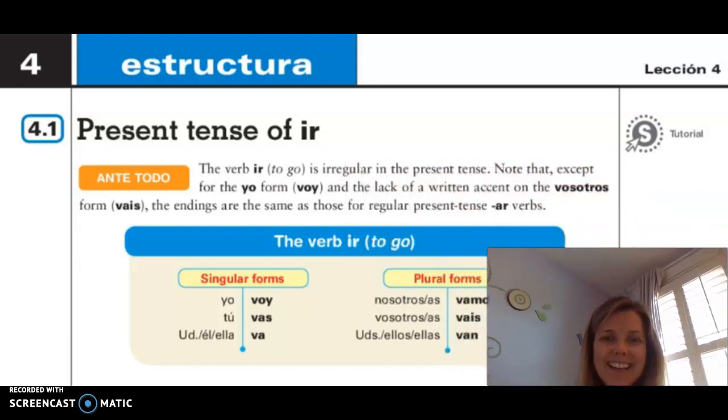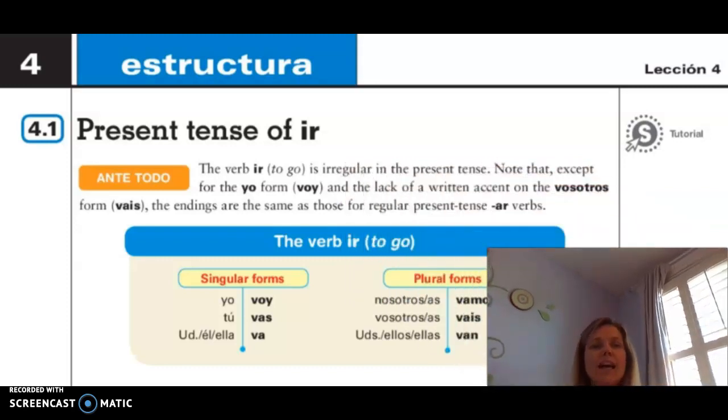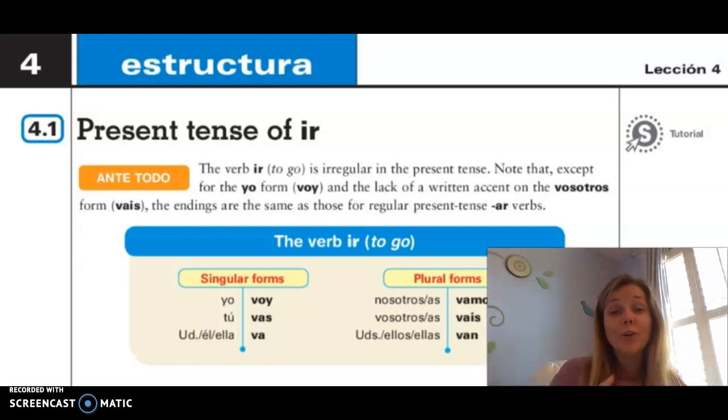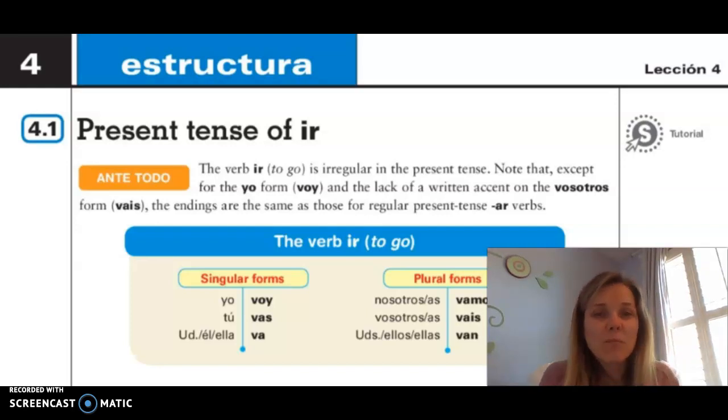Hola, estudiantes. Hoy vamos a aprender el verbo ir. El verbo ir. So did you hear that right there? I said vamos a. We are going to learn the verb ir, which means to go. So right there, I just used the construction that we are going to do something. So you'll learn a little bit more about that in just a moment.